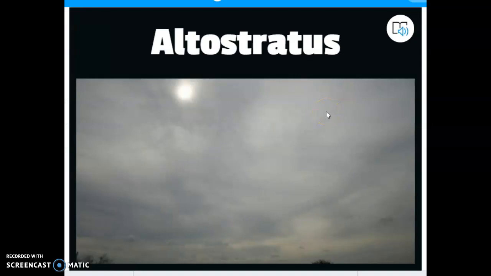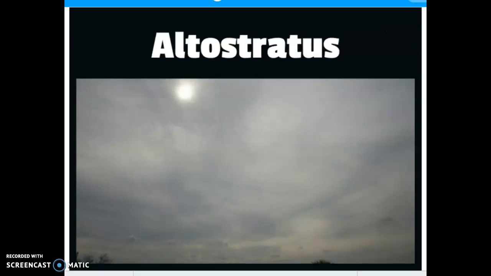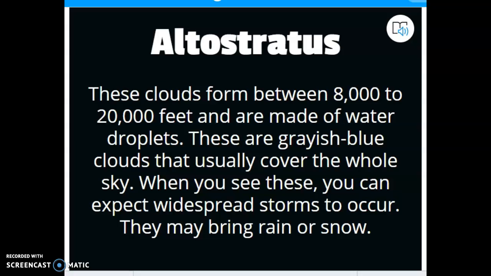Altostratus, so that's my mid-level stratus clouds. It's not normal for stratus. Stratus clouds are typically pretty low-lying clouds, and it's not normal for them to be cirro, and it's kind of not normal for them to be alto, but these look a little bit more like it, right? They're covering the sky, they're kind of gray. Altostratus clouds, and you can get some light rain or snow if you happen to see those in the sky.